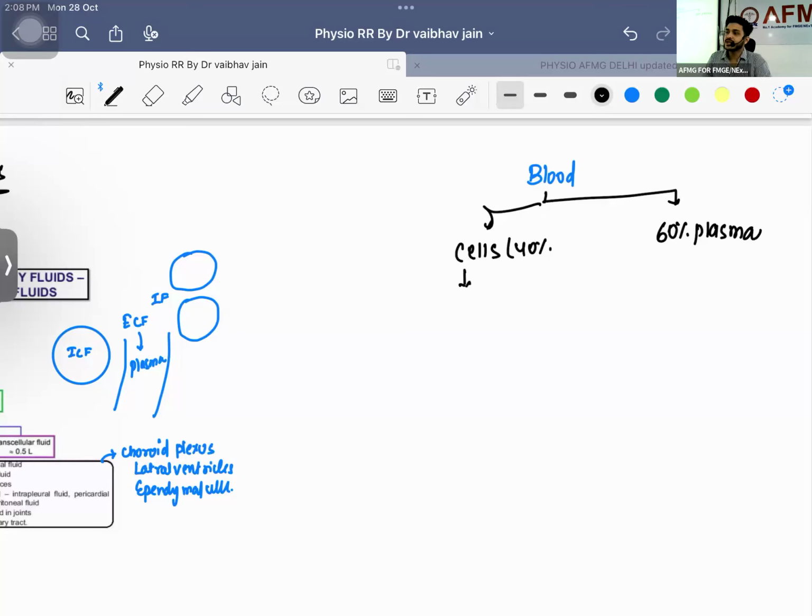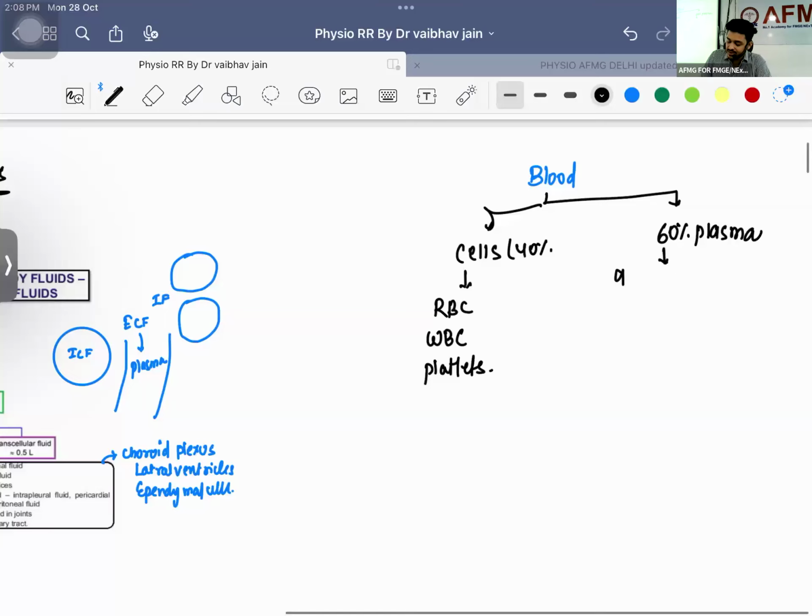How many types of cells do we have? Three. What are the names of these? RBC, WBC, platelets. These are the three cells. Apart from that, in the plasma, you will be having solid and liquid. 92% will be water, and 8% will be solid. Now, this solid can be inorganic solid, and it can be organic solid.